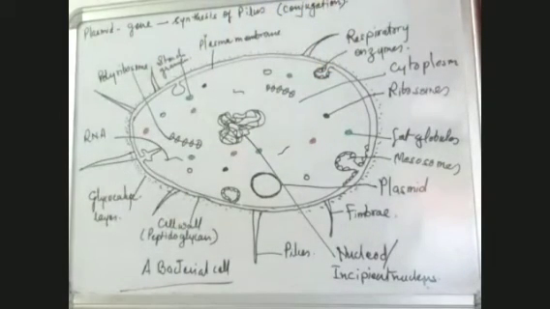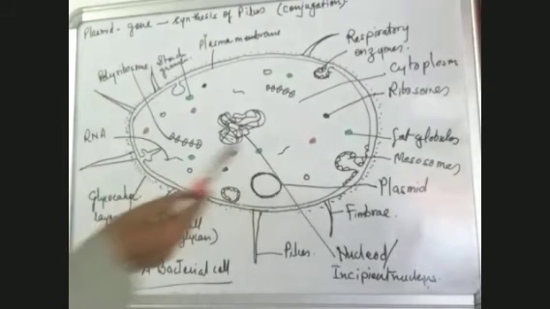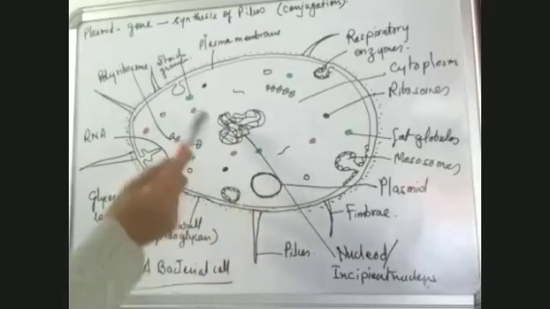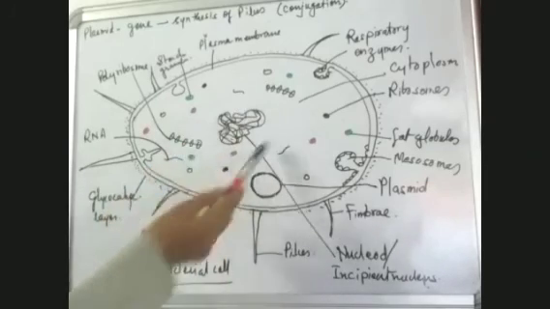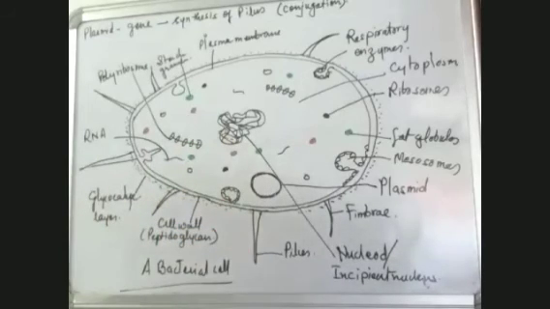So this extra nuclear material, why do we call it extra nuclear material? Extra means outside. So outside the nucleus, some nuclear material is present. This is the nuclear material present outside the pseudonucleus or false nucleus, and we call it plasmid. This plasmid has a big use in the biotechnological process; it is used a lot in biotechnology.